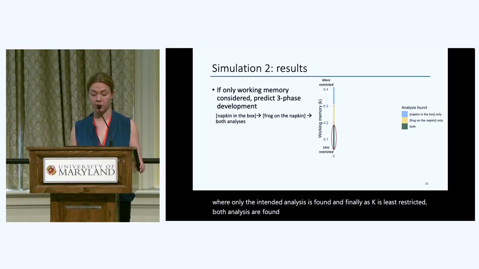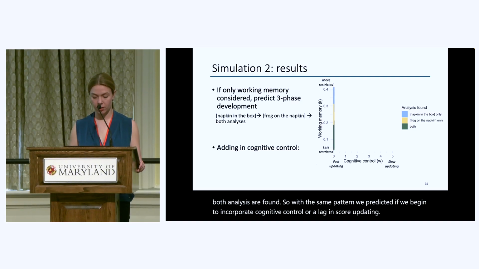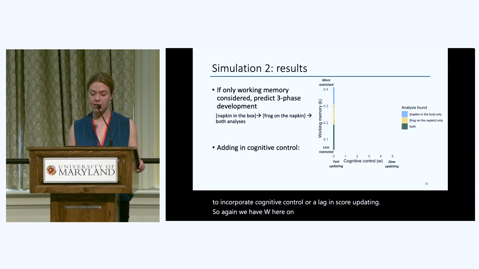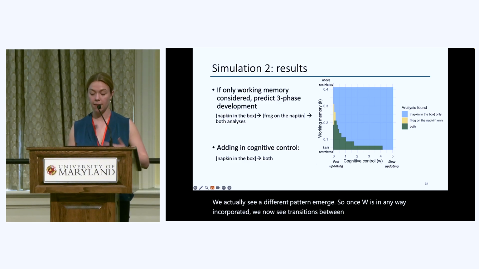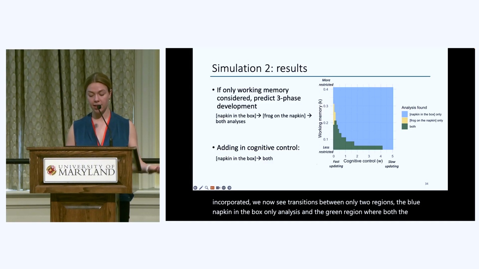So would the same pattern be predicted if we begin to incorporate cognitive control or a lag in score updating? So again, we have W here on the x-axis, and here's what we find. We actually see a different pattern emerge. So once W is in any way incorporated, we now see transitions between only 2 regions, the blue napkin in the box only analysis, and the green region where both the intended frog on the napkin and the napkin in the box analysis are found.